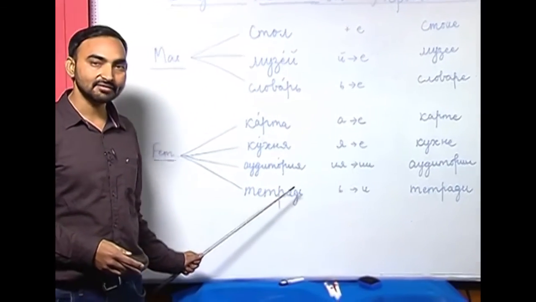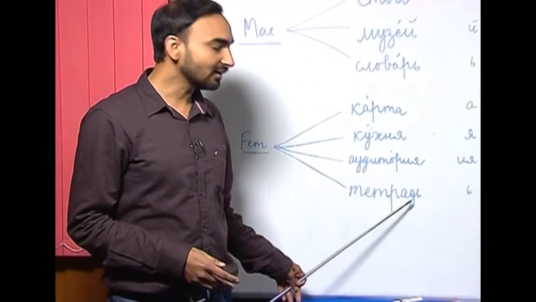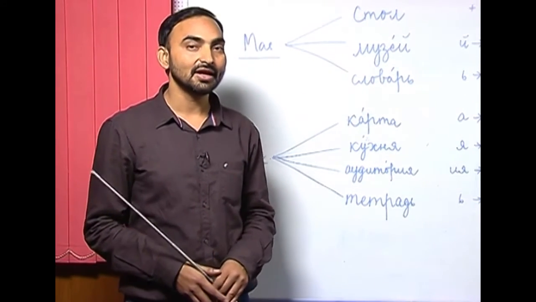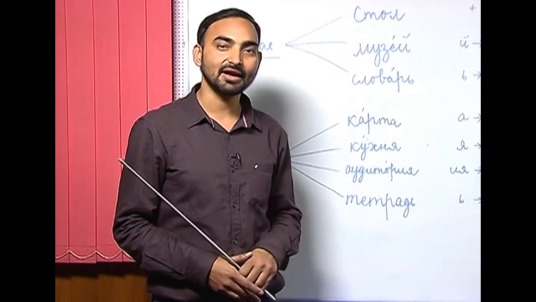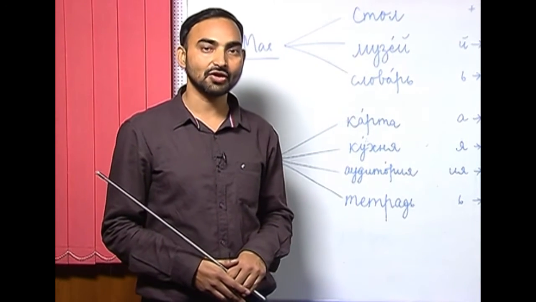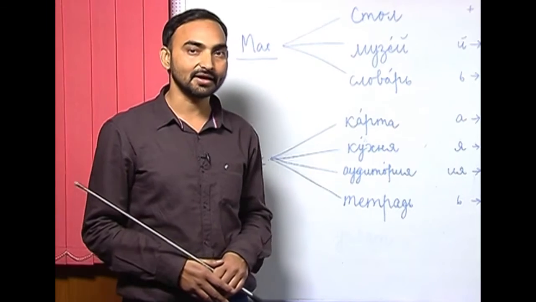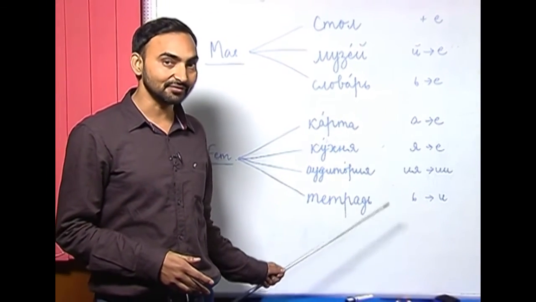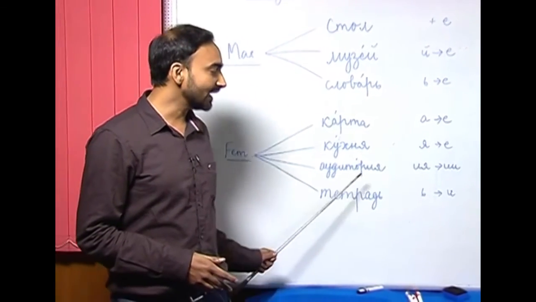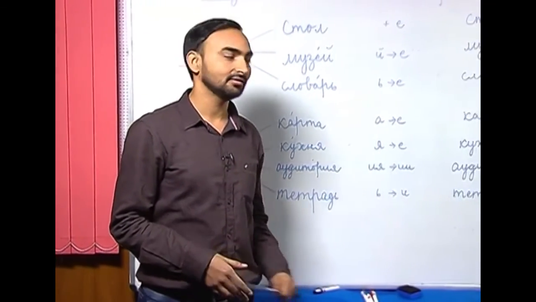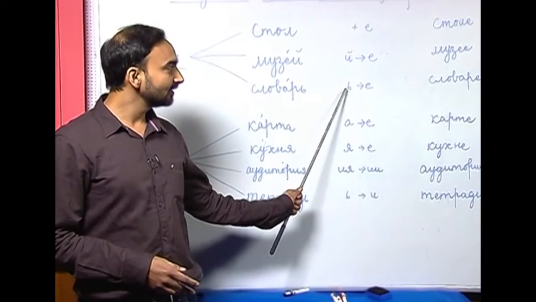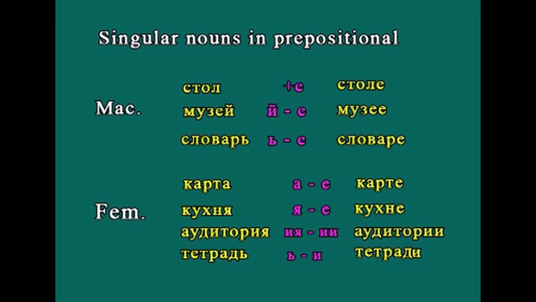The next and last ending within the feminine nouns are soft sign ending nouns like chitral. I had already told you that soft sign ending nouns can be either masculine or feminine, and you have to memorize all the nouns with soft sign ending, whether they are masculine or feminine. So, chitral is one such noun with soft sign ending which is feminine. How will you change it in the prepositional case? Soft sign has to be replaced with i. This is unlike masculine nouns where we replaced soft sign with ye. So, soft sign will be replaced with i.